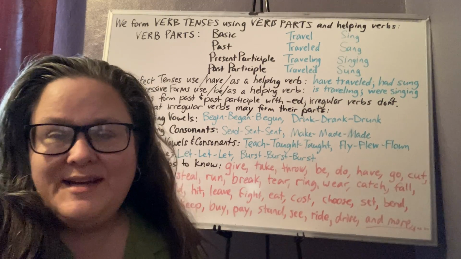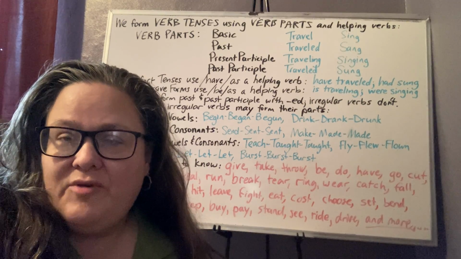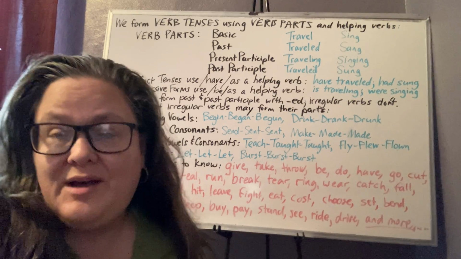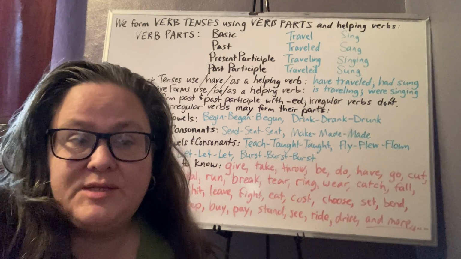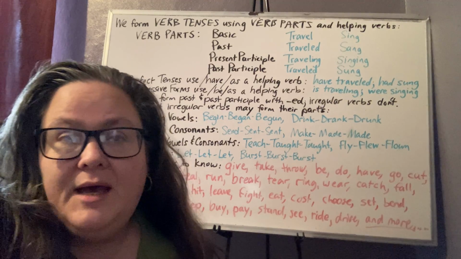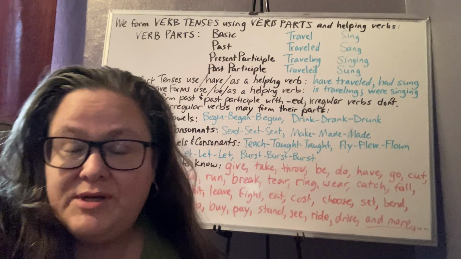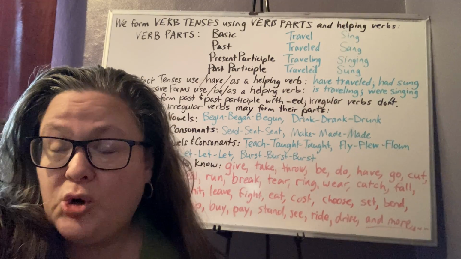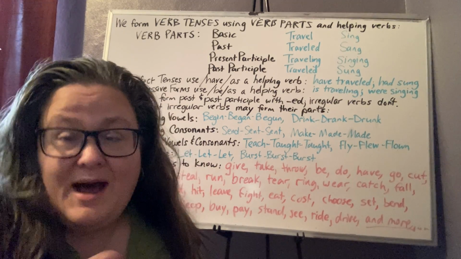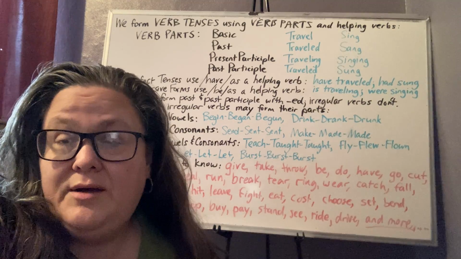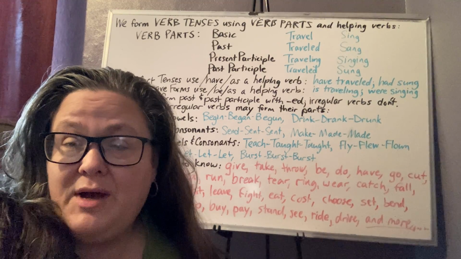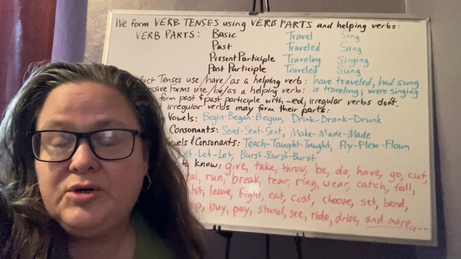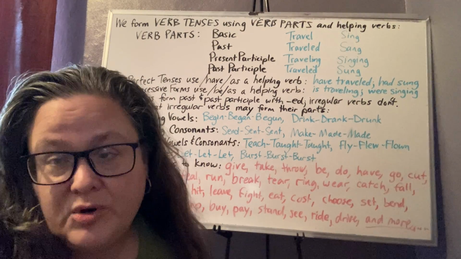Hi, the next thing I want to go over with you is verb tenses. And you probably know a lot about verb tenses. There's past, present, and future. And then there's past perfect, present perfect, future perfect. And then there are the progressive forms of all of those with the ing. I'm just going to be going over a little bit about that, and then how some irregular verbs are formed.